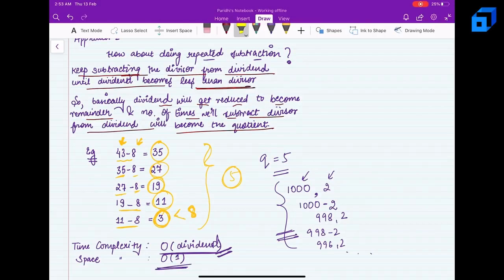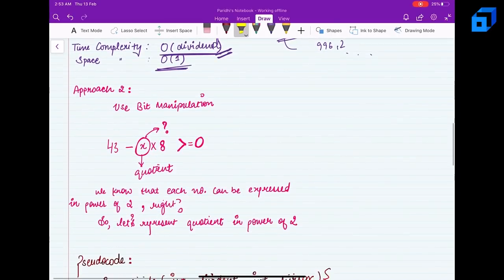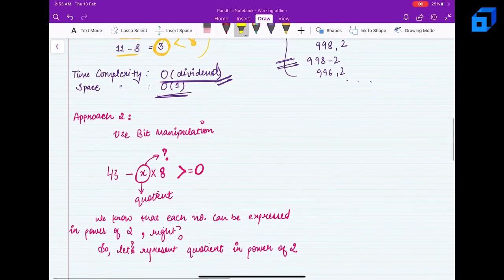So let's see if we can have an improved version of this complexity. Approach 2 is bit manipulation. Basically, I was continuously subtracting the divisor from the dividend every time.